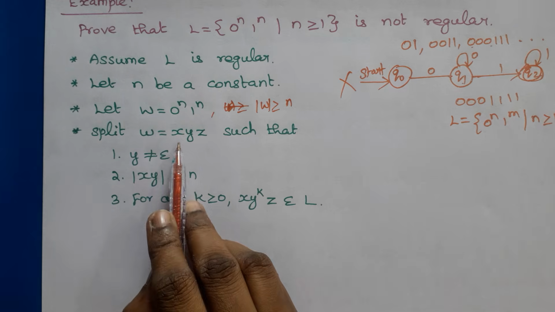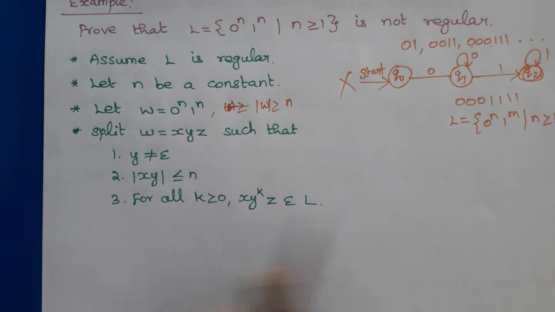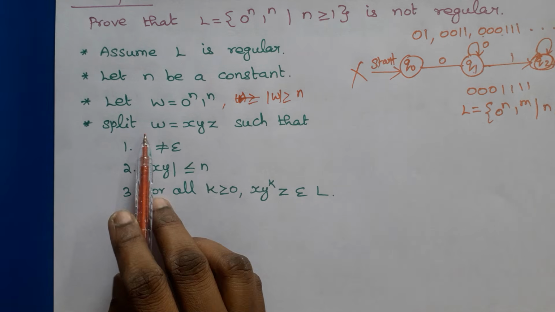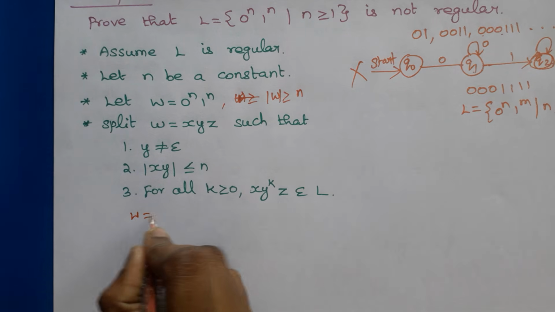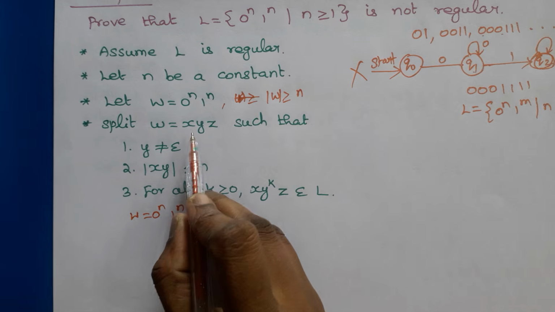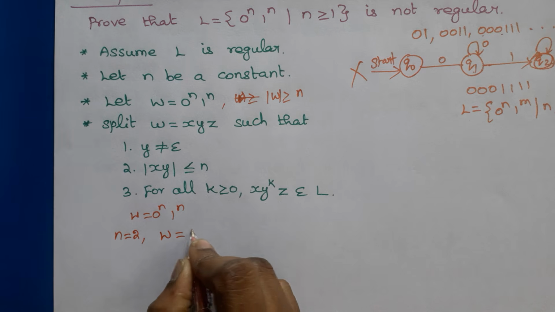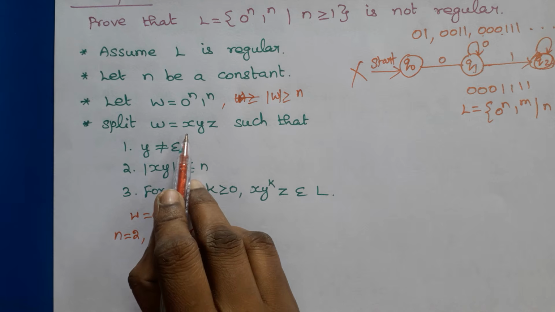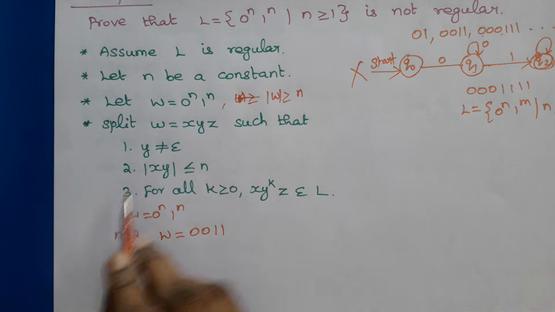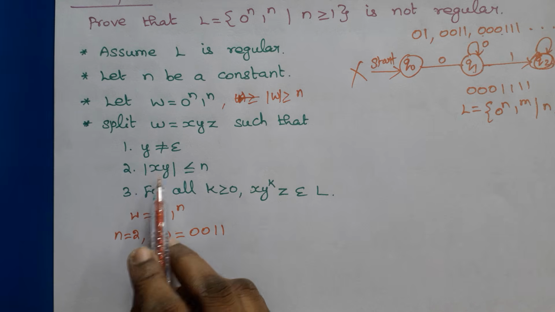Then we need to split W in the form of 3 strings x, y, z with the 3 conditions. This we have already discussed in the definition. So now we consider the string W equal to 0^n 1^n, right? And assume that n equals 2. If n equals 2, then W is 0011. Then we need to split this W into x, y, z. And the second condition is the length of xy is less than or equal to n. That is, the length of xy is at most n.